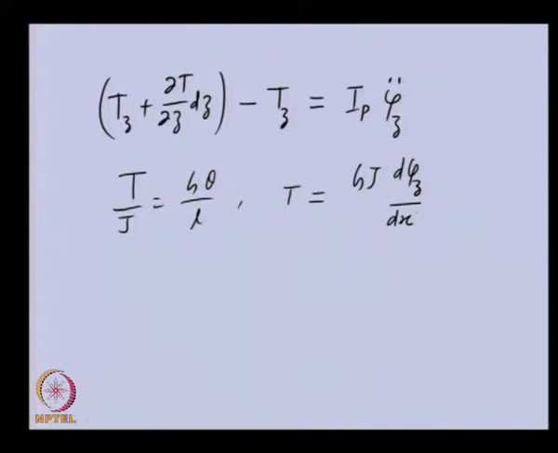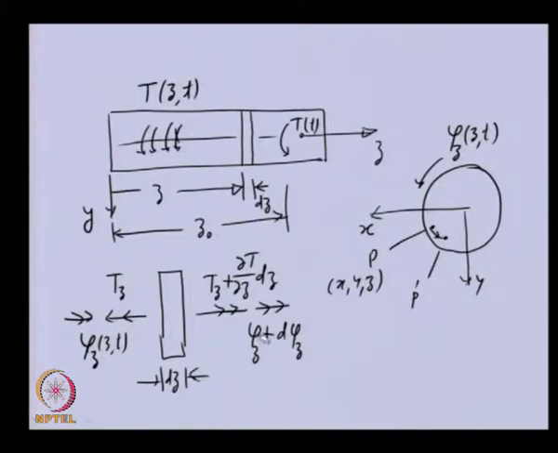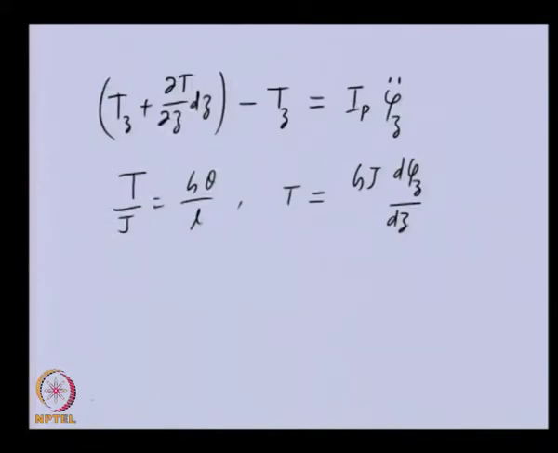You can see in the previous slide that the relative twist of the two planes is the difference of this angular displacement minus this, so that is d phi z, and the shaft segment length is dz. So we got this one.